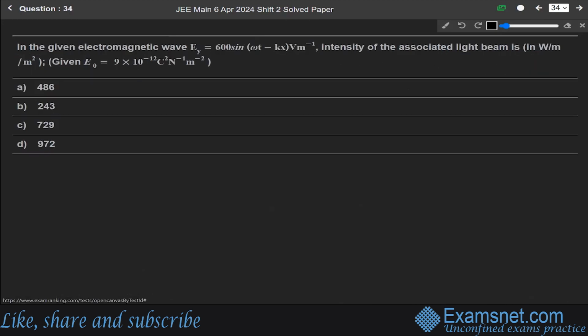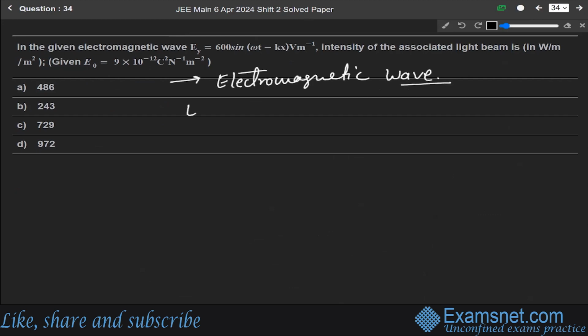Now, next question. In the given electromagnetic wave, E_y is given by 600 sin(omega t minus kx) volt per meter, and the intensity of the associated light beam is? This question is from the chapter of electromagnetic waves. Now we are given E_y as 600 sin(omega t minus kx) volt per meter, and we have to find the intensity of the light beam.